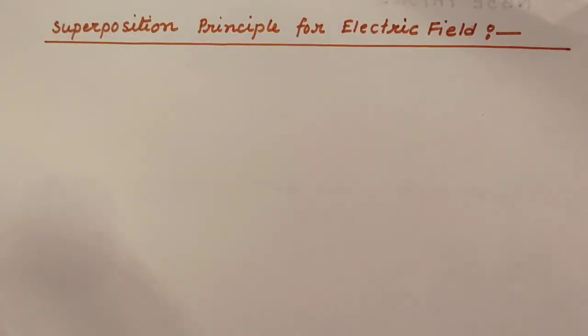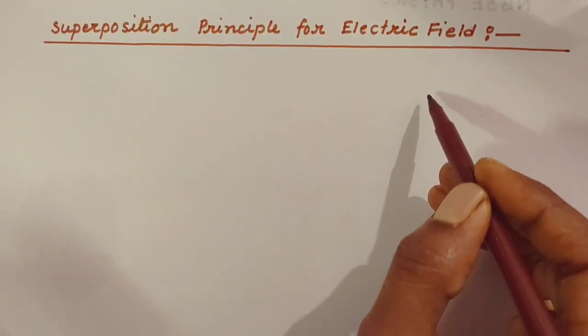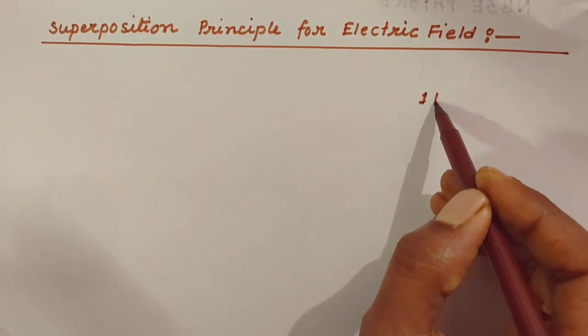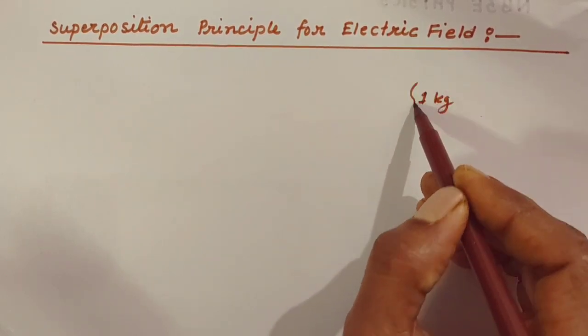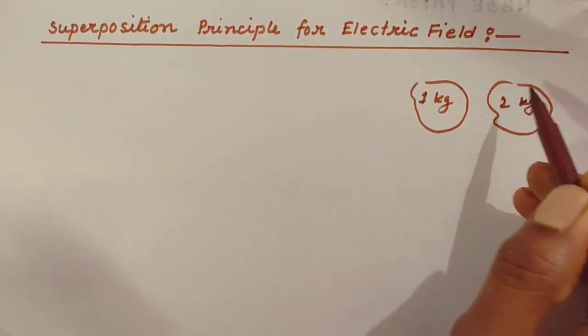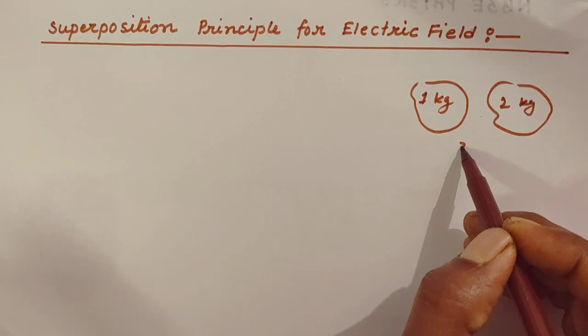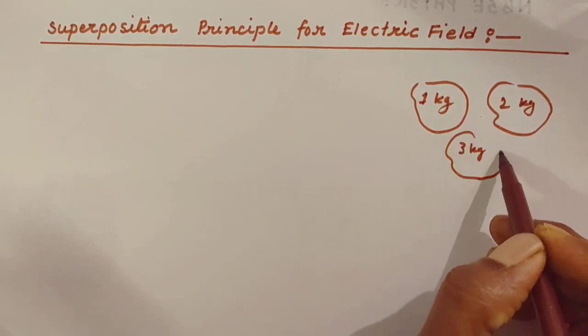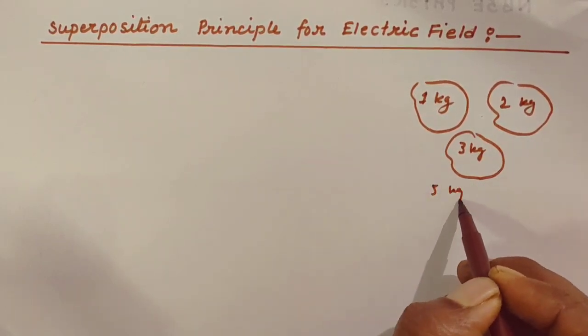Today's next topic is the superposition principle for electric field intensity measurement, okay. This is based on a simple concept. Suppose you have different amounts of rice: 1 kg in one packet, 2 kg in a different packet, 3 kg in another packet, and 5 kg in another packet.